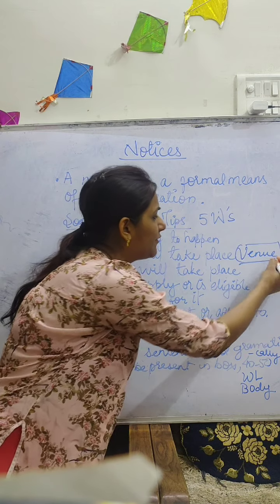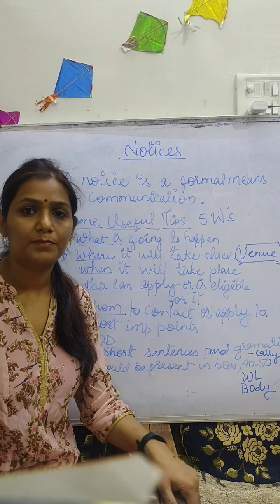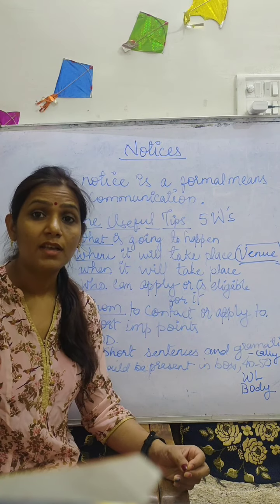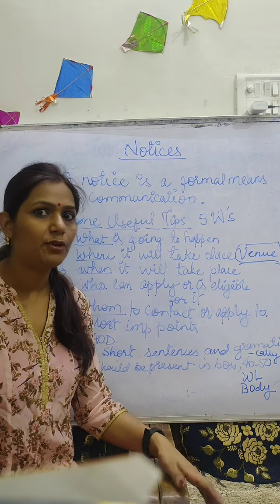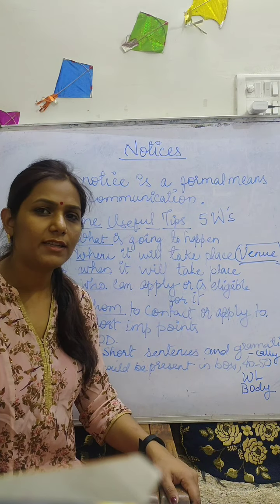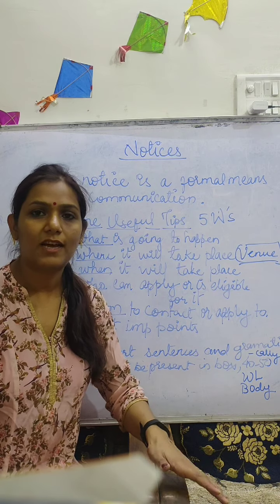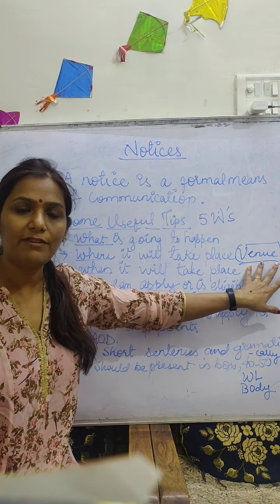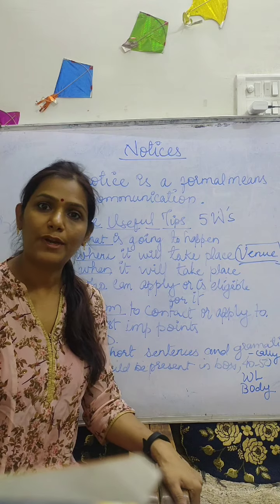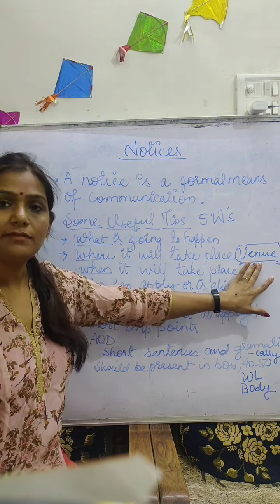You might have seen in some notices or marriage cards that it is mentioned there, venue. If you see a marriage card in English, you will get venue in place of sthan, where the marriage is going to be held. So where it will take place, that means venue.